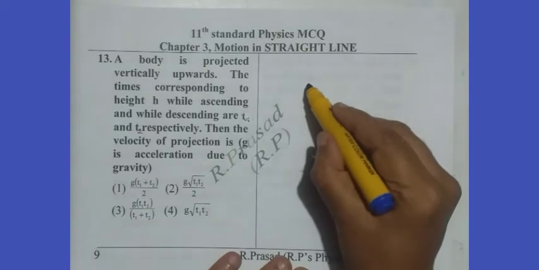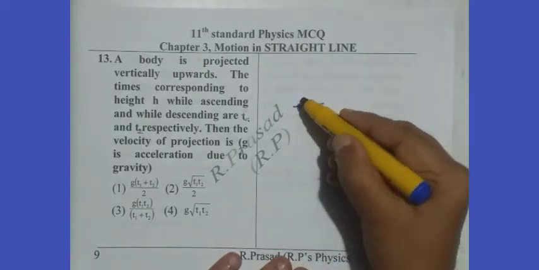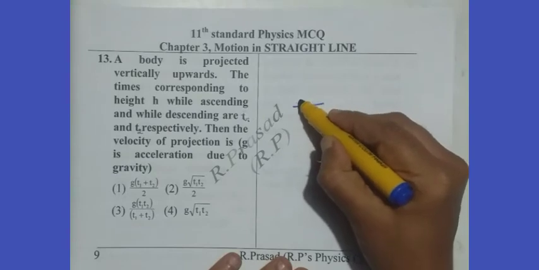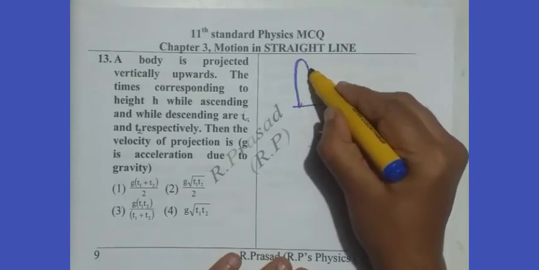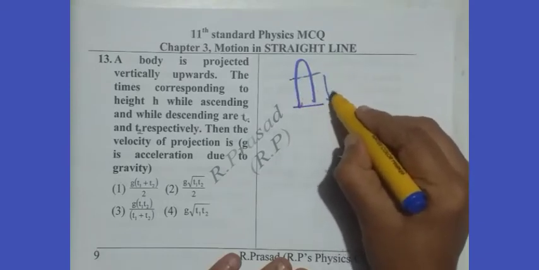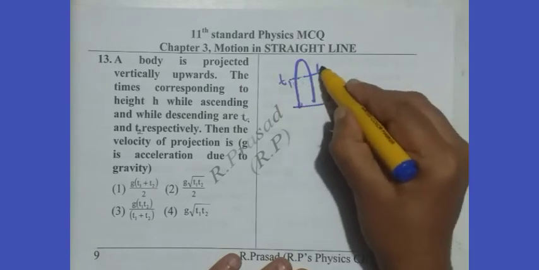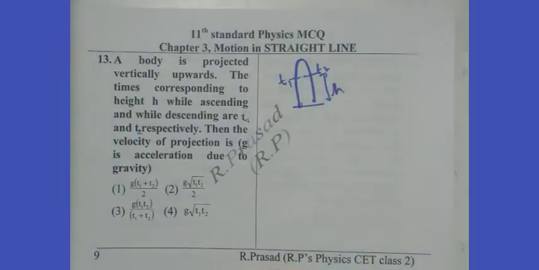We write the figure now. Say body is projected vertically up. Say it is projected like this. Its path is like this. Say this is the height h, and time t1 here and t2 here. We straight away go for the calculations.